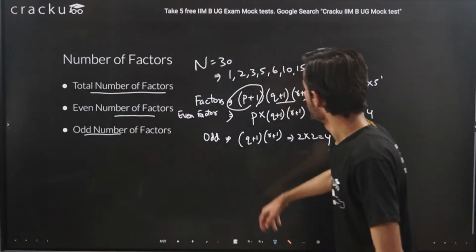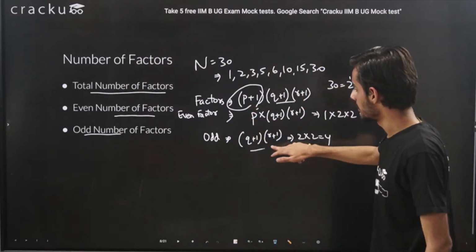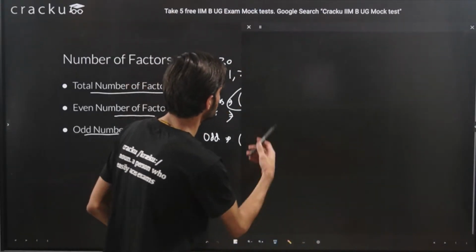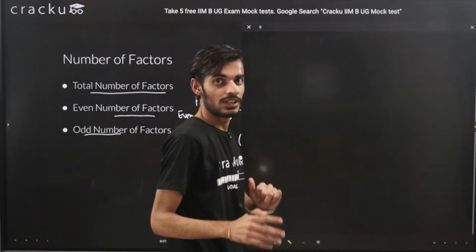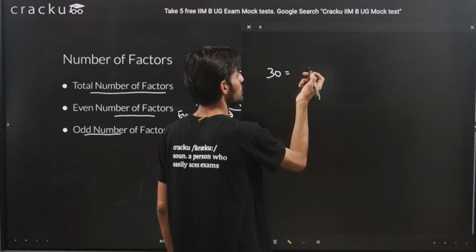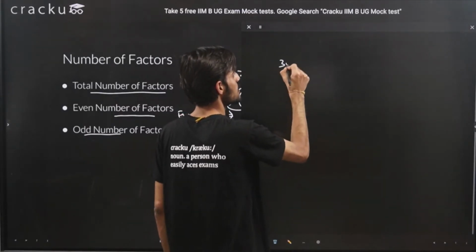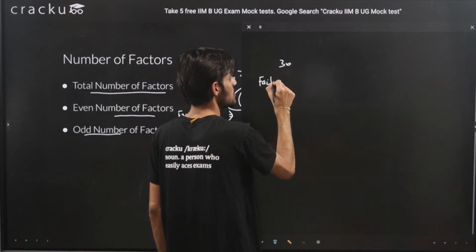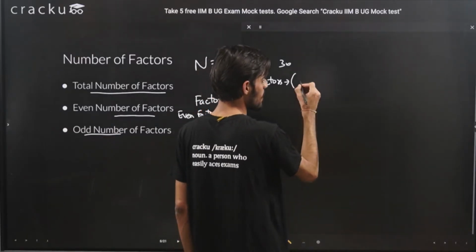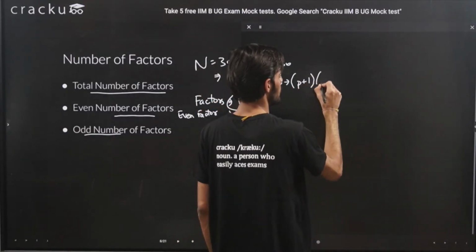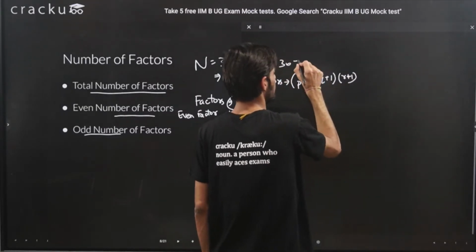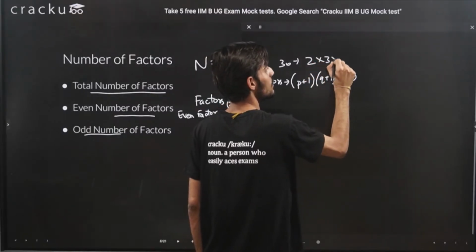So you may ask why we are not adding 1 to this term and why we are neglecting the first term. I need to explain that also. Let's try to understand this. Like I told you in the last slide, for the formula that I explained for the total number of factors, let's get back to that formula. Let's say the number was 30. It was p plus 1, q plus 1 and r plus 1, right? And the factors of 30 are 2 into 3 into 5.